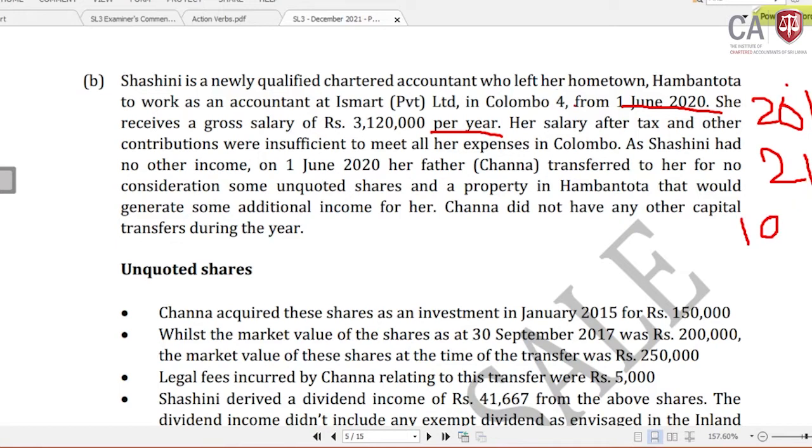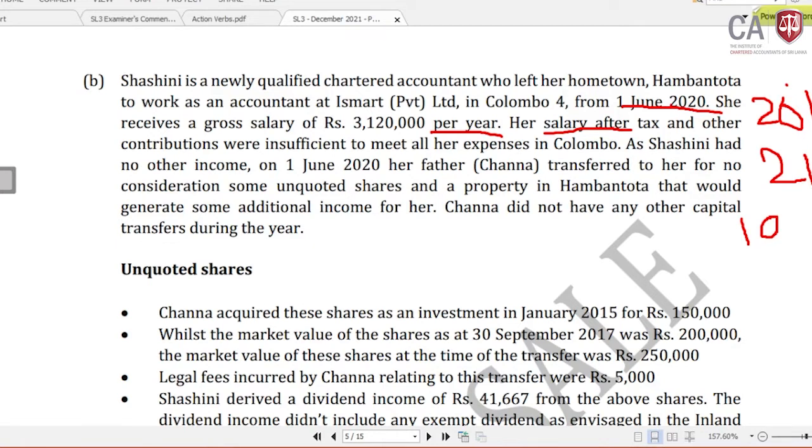Then her salary after tax and other contributions. Tax on salary means APIT, let me explain that also here. The Advanced Personal Income Tax is effective from 1st January 2020. It shall be deducted if the employee has given the consent to deduct, and the remuneration should be more than 250,000 per month.